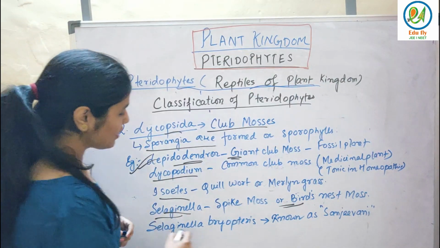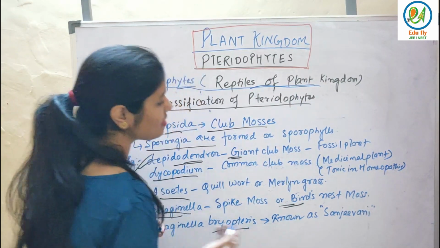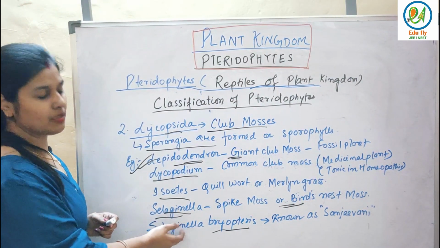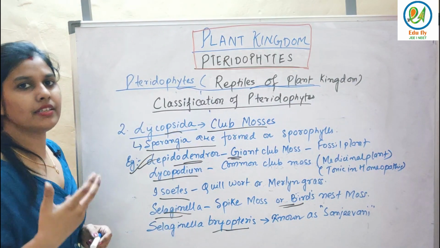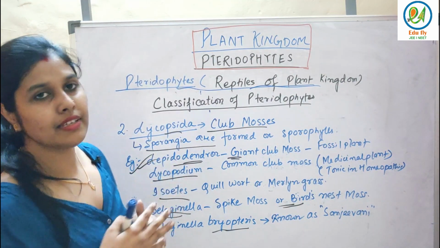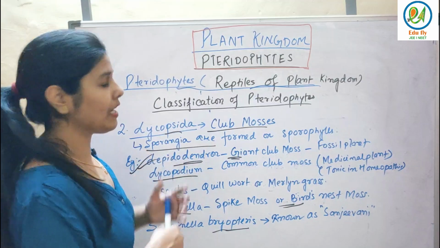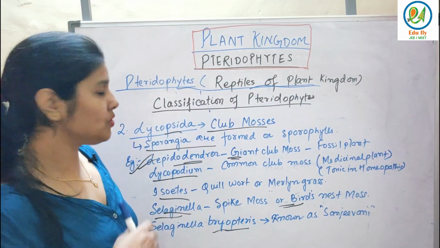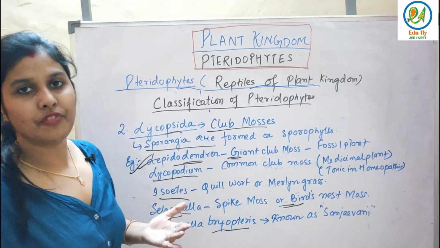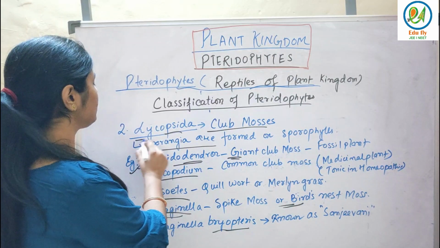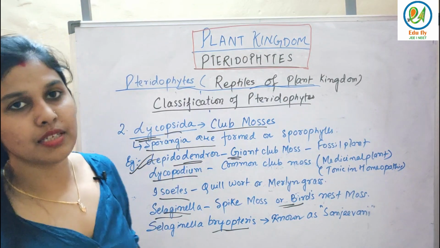Fine. Selaginella bryopteris is known as the Sanjivani. This plant actually has no medicinal properties. So these were the different examples in Lycopsida, because you have to know the different terminology used in pteridophytes in the plant kingdom. So this is Lycopsida, the second class, about club mosses.